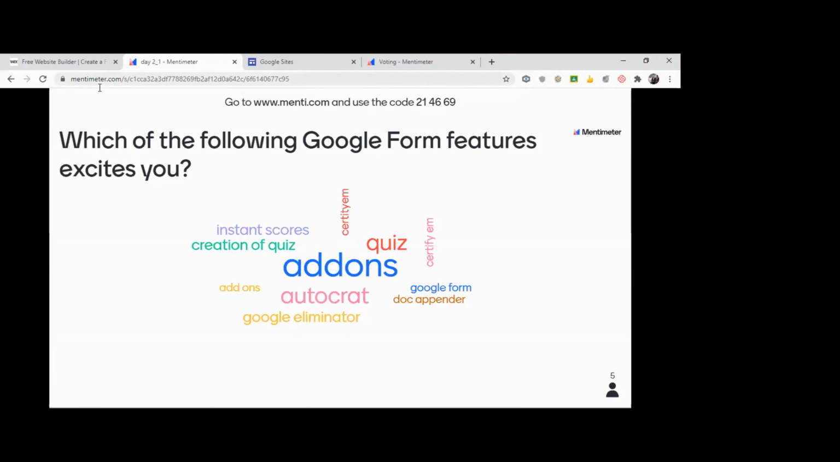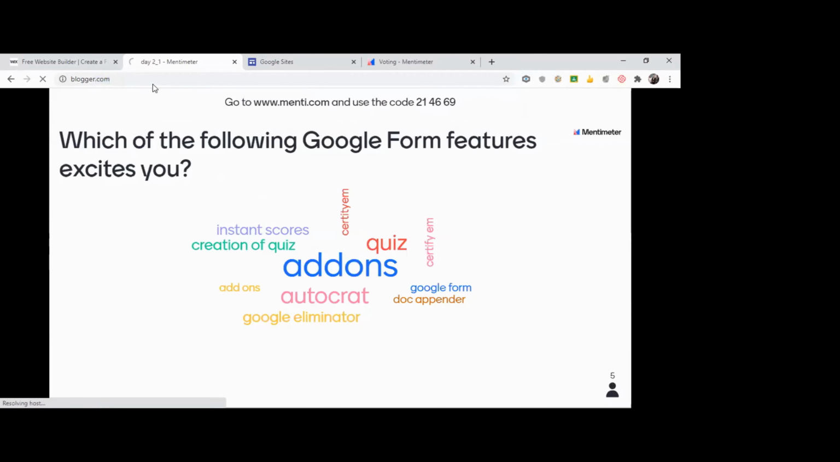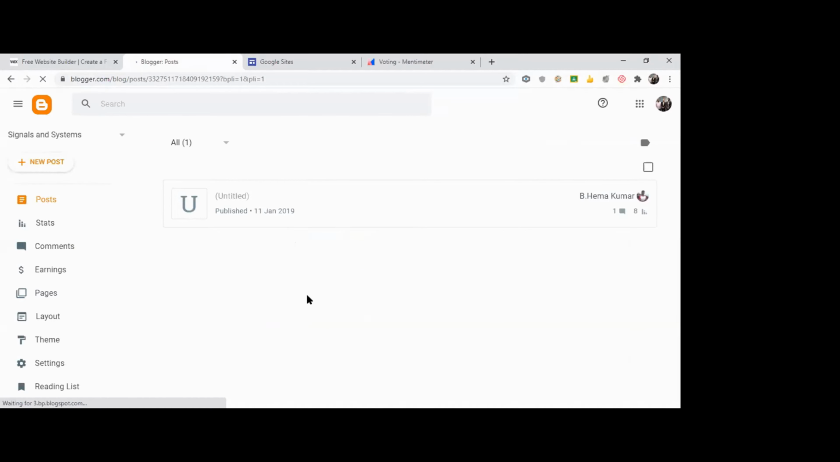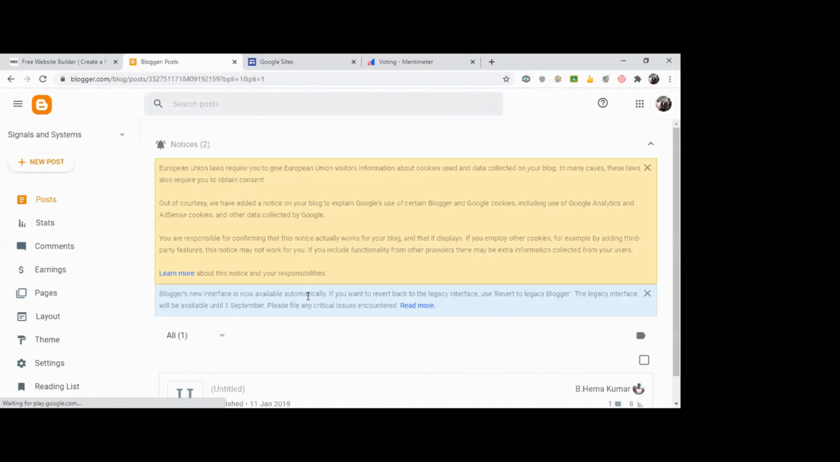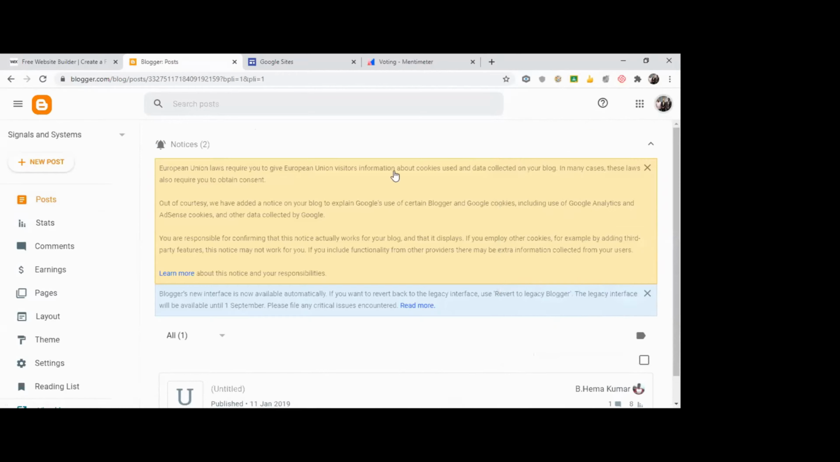We'll see how to create a blog. So I'm just coming out of this. The website link is blogger.com. As soon as I type in blogger.com, it will take me to the Google website. This is my personal blog actually. It's connected with Google, so you need to sign in with Google. As soon as you go into Blogger, it will ask you for a sign in. Once you have signed in, your interface looks something like this.